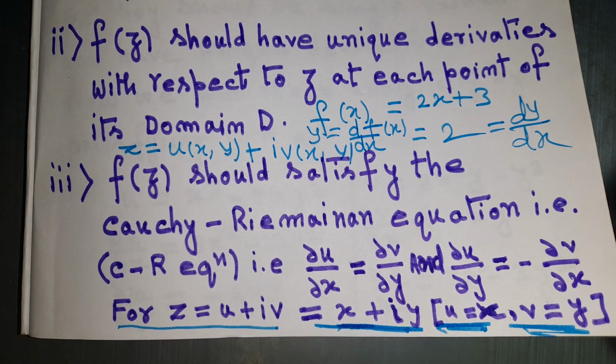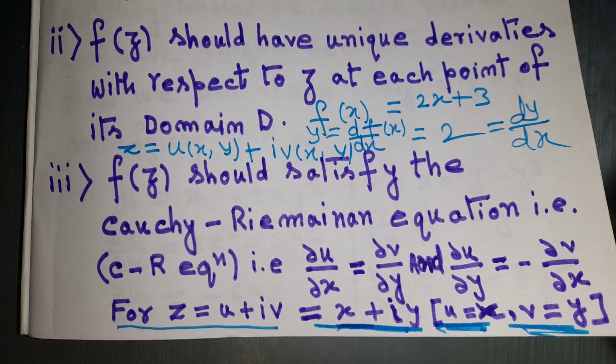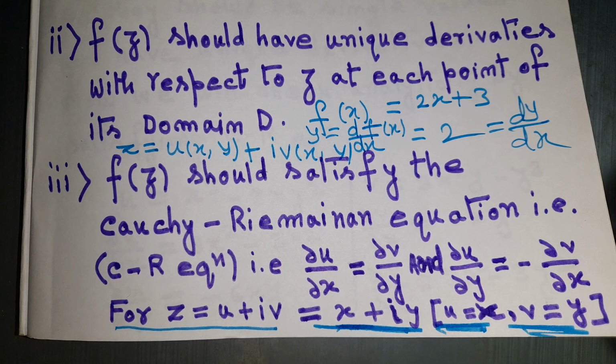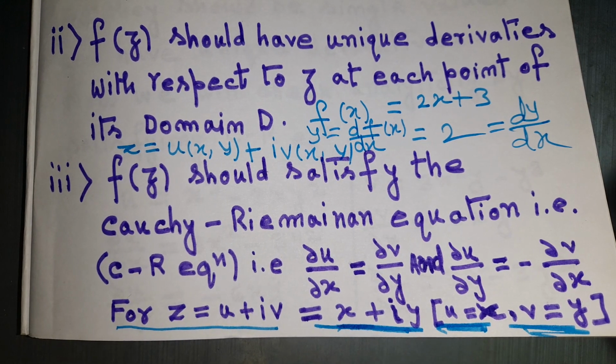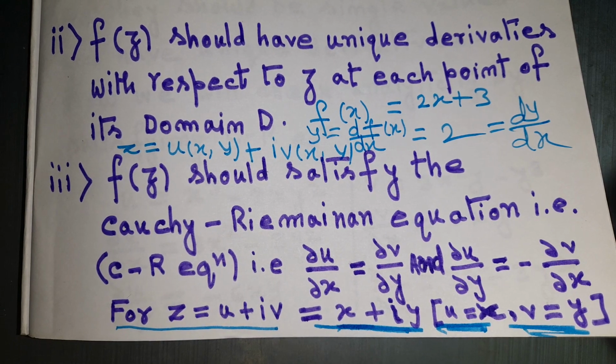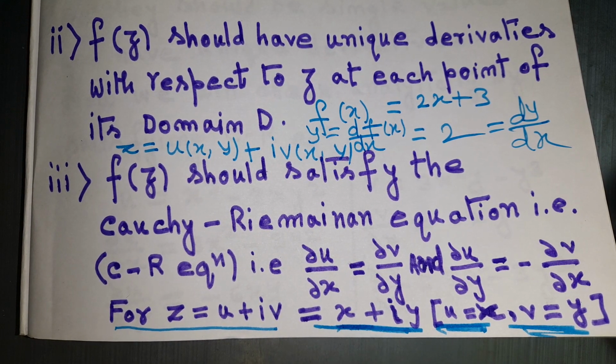In this video I will give you the proof of the Cauchy-Riemann equations later, but for now, to solve the questions that often come in university examinations on analytic functions, just keep in mind that the Cauchy-Riemann equations mean del u by del x equal to del v by del y, and del u by del y equal to minus del v by del x.